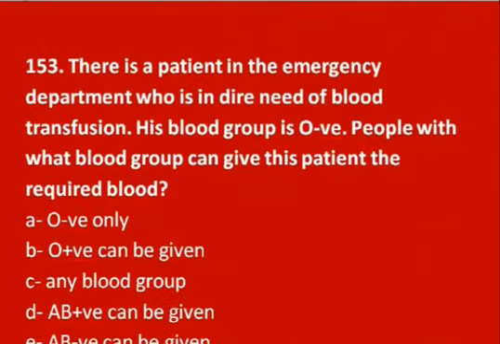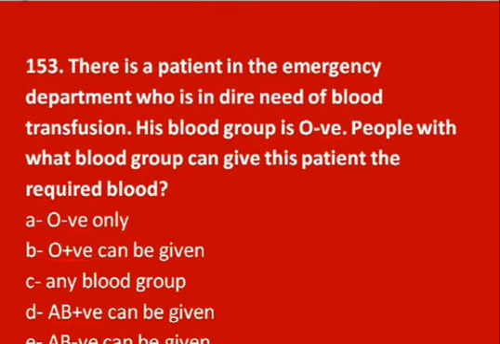Now the third MCQ: there is a patient in the emergency department who is in dire need of blood transfusion. His blood group is O negative. People with what blood group can give this patient the required blood? Actually, O negative is a universal donor, meaning that it can donate blood to anyone.